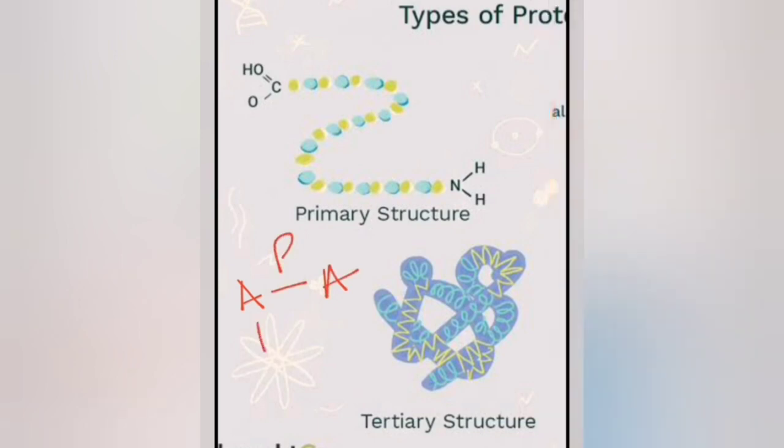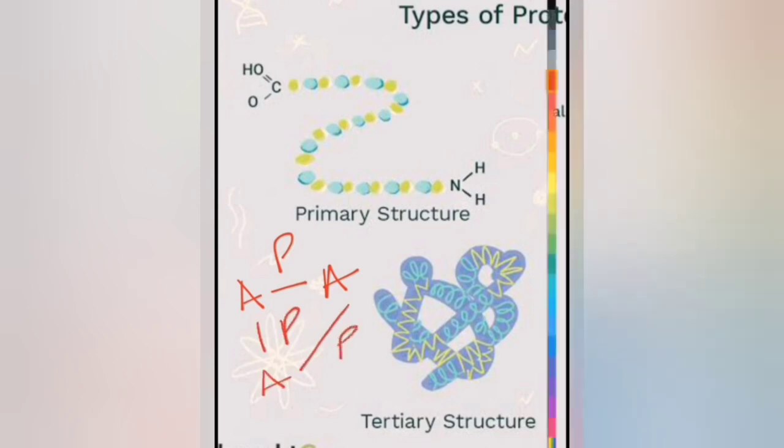Again this A is linked to another amino acid by a peptide bond. Again these two are linked to each other by a peptide bond. So this is a rough diagram, a random structure of protein that I have drawn here to make you understand how amino acids are joined to each other with the help of peptide bonds. And there are 20 different types of amino acids that make up all the essential proteins.